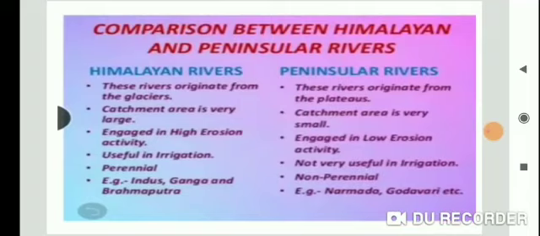Now first of all, most of the Himalayan rivers are perennial, which means they have water throughout the year. So these rivers receive water from rain as well as from melted snow from the high mountains, and the Indus and the Brahmaputra are major Himalayan rivers. They originate from north of the mountain ranges, and these rivers are long and joined by many large and important tributaries. They have cut through the mountains making gorges, and the Himalayan rivers have long courses from their sources to the sea, and these rivers perform intensive erosion activity.